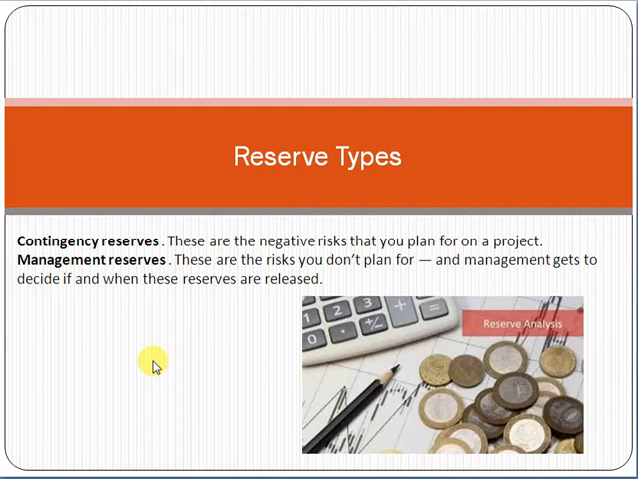So friend, reserve has two types. First of all, contingency reserve and then the management reserve. Contingency reserves are those reserves in terms of finance, cost and time for which you planned, you know that those risks can occur. So considering these factors, we already know that these types of risks can occur, so these are planned risks, negative risks. So we plan accordingly, we allocate the reserve accordingly. That is called contingency reserve. The second type is the management reserve. Management reserves are those reserves for which you don't plan, you don't know whether this will occur or not, so this is called management reserve.